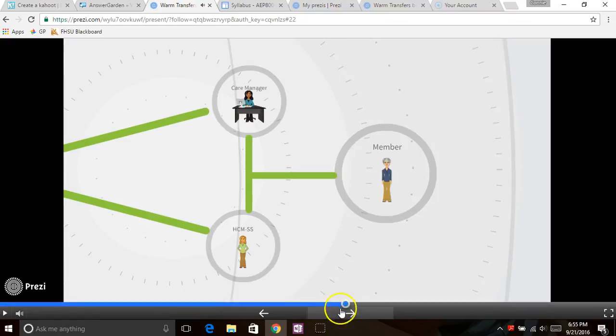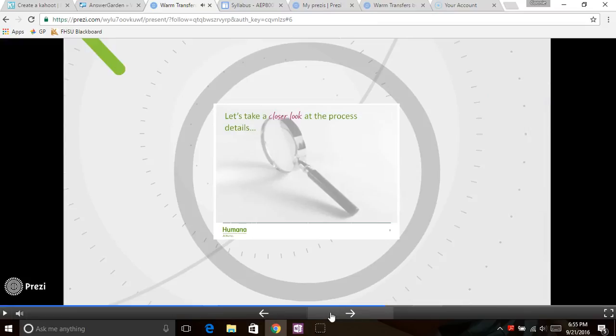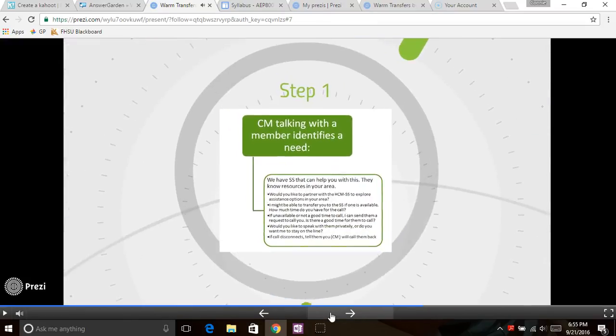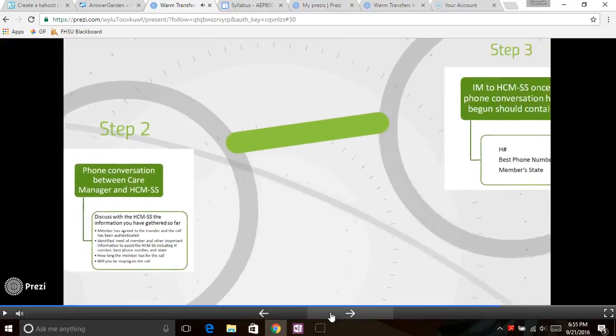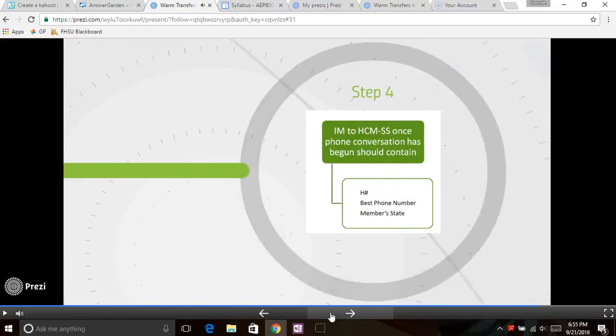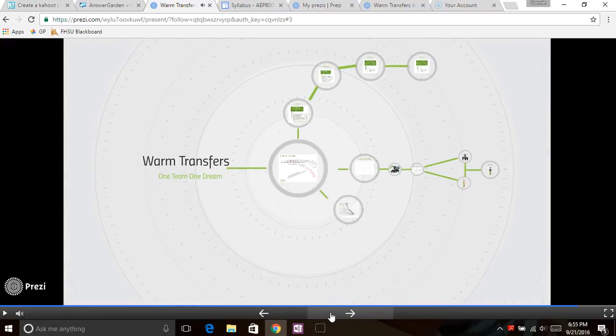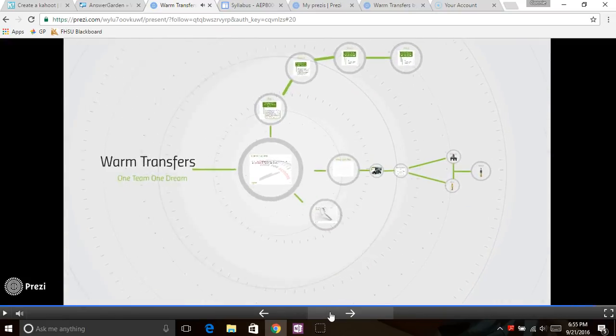We're talking about two relationships to build between the care managers and the social service. In a moment, we're going to listen to a call that demonstrates. Step 1 occurs when a care manager. Step 2 of the warm transfer process. Step 3 is to complete the warm transfer. The key to being successful with the warm transfer.